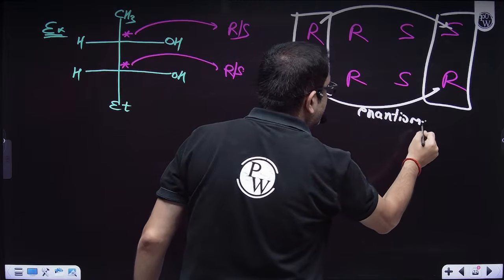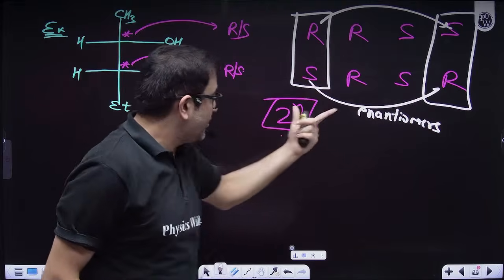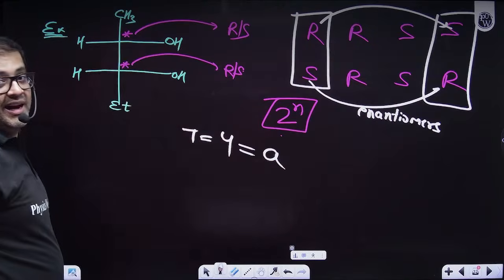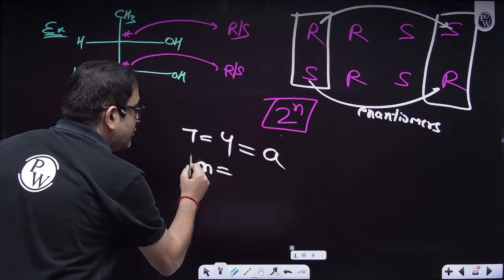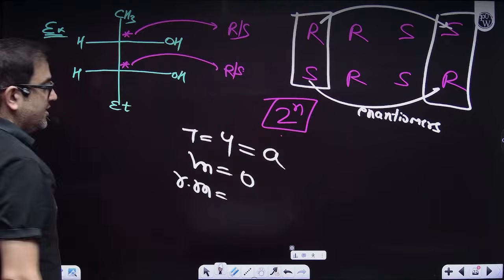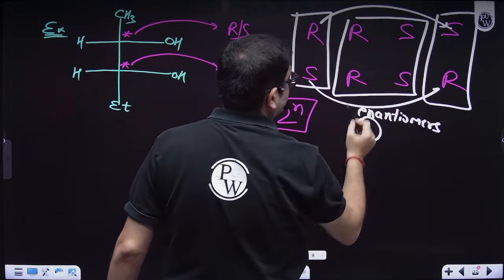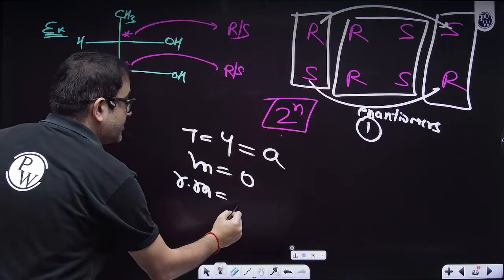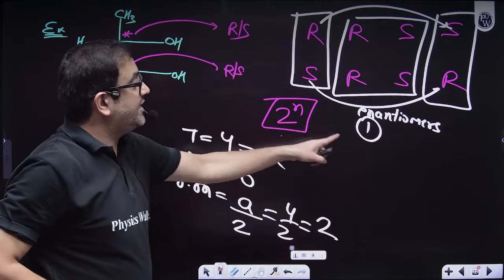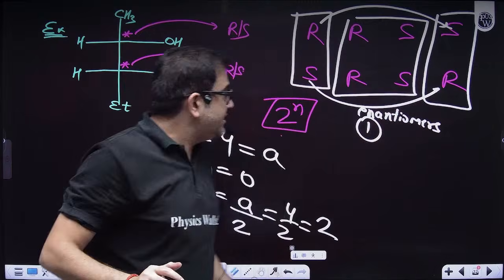So if I have in a mixture equimolar of this also and this also, this also and this also, how many total isomers do I have? 4. How many of these 4 are optically active? All are optically active. How many are meso forms? None is meso form. But how many racemic mixtures am I having? This will be one racemic mixture and this will be the second racemic mixture. RRSS. So racemic mixtures will be optically active by 2, as in 4 by 2, as in 2. Common sense.